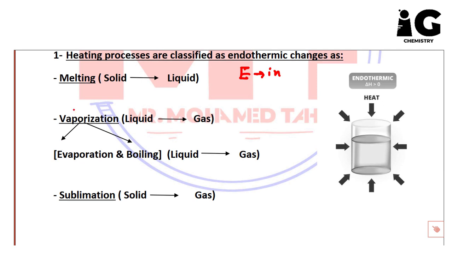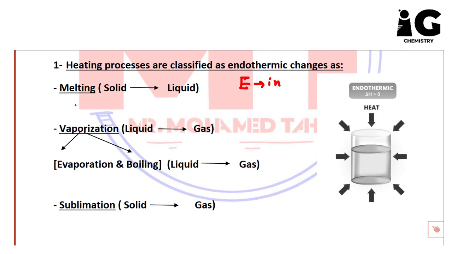We have three different processes in case of heating. The first one is melting. The second one is vaporization. The third one is called sublimation. For melting, this is a change of state from solid to liquid by adding heat energy.